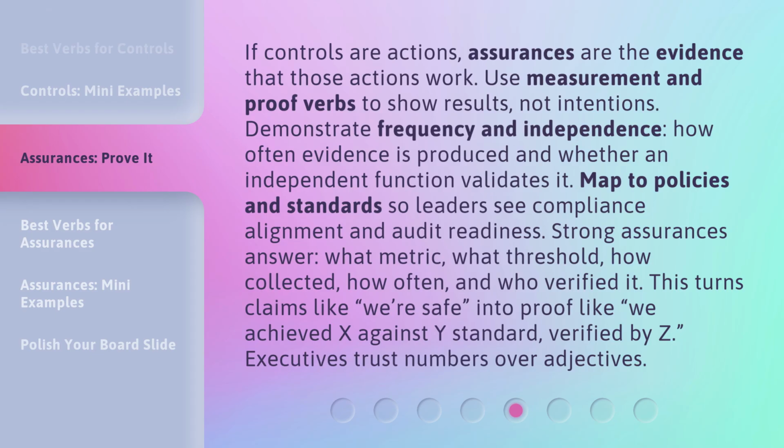Strong assurances answer what metric, what threshold, how collected, how often, and who verified it. This turns claims like, "We're safe," into proof, like, "We achieved X against Y standard, verified by Z." Executives trust numbers over adjectives.